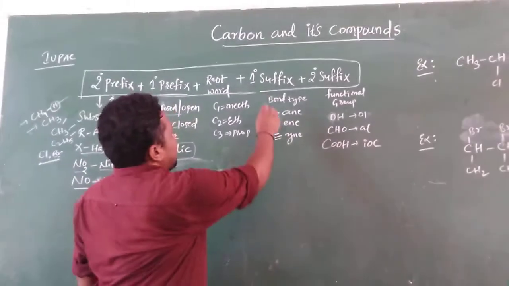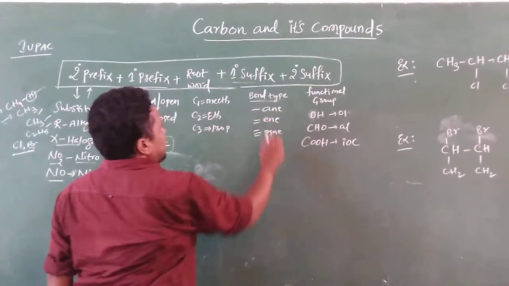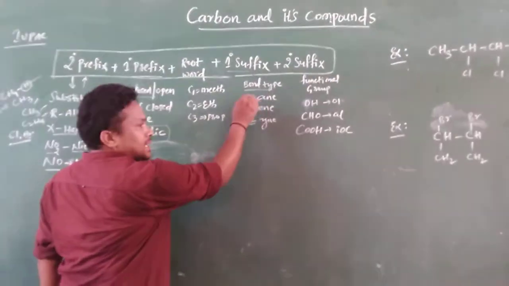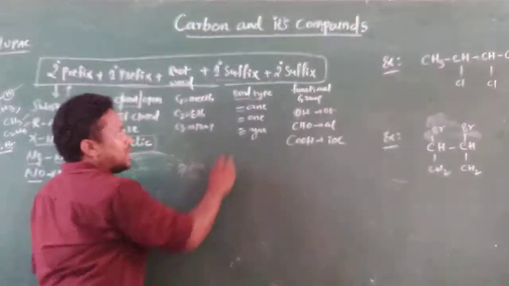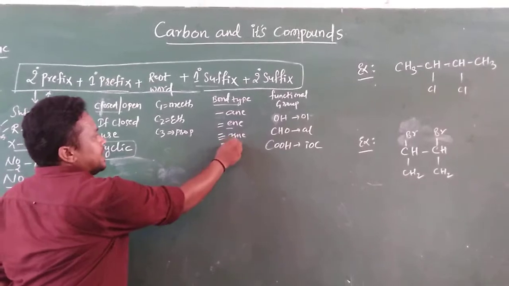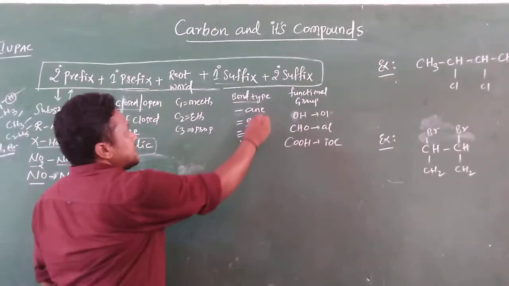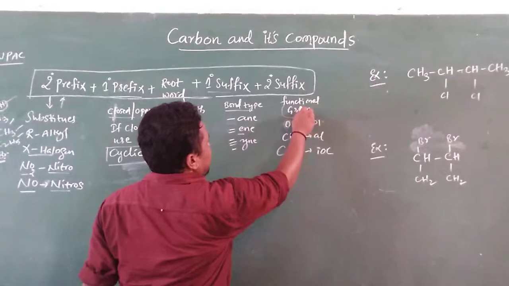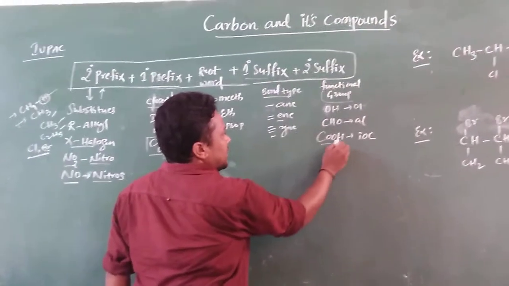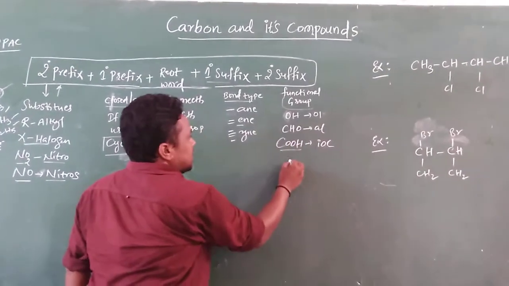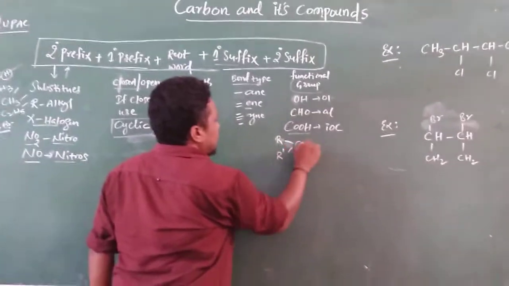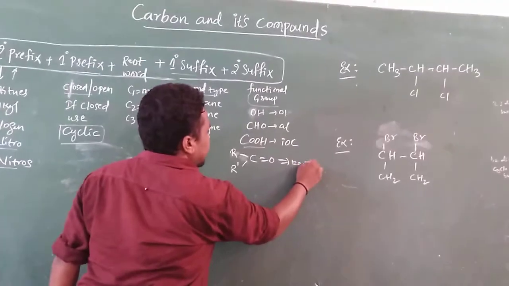Next one is the primary suffix. In this you need to consider that if a single bond is there in the structure, it is ane, so you take alkane. If a double bond is there, ene. If a triple bond is there, yne. Next one, the secondary suffix. This consists of functional groups: alcohol group, aldehyde group, and the acidic group. Next one is the ketone group, like this.